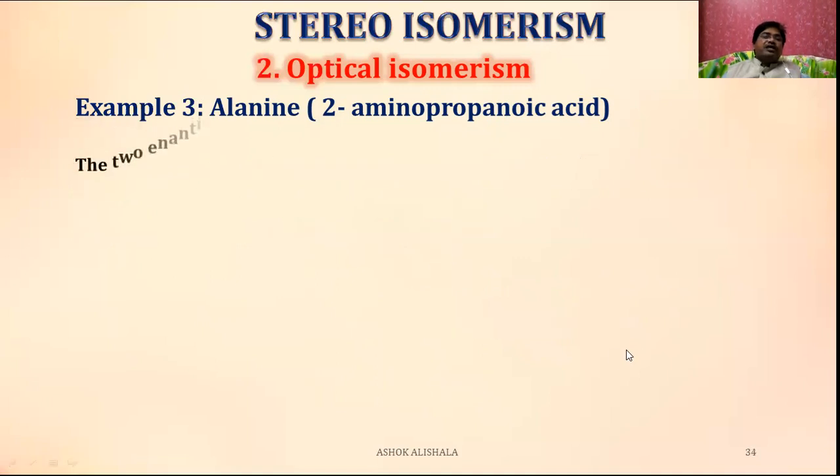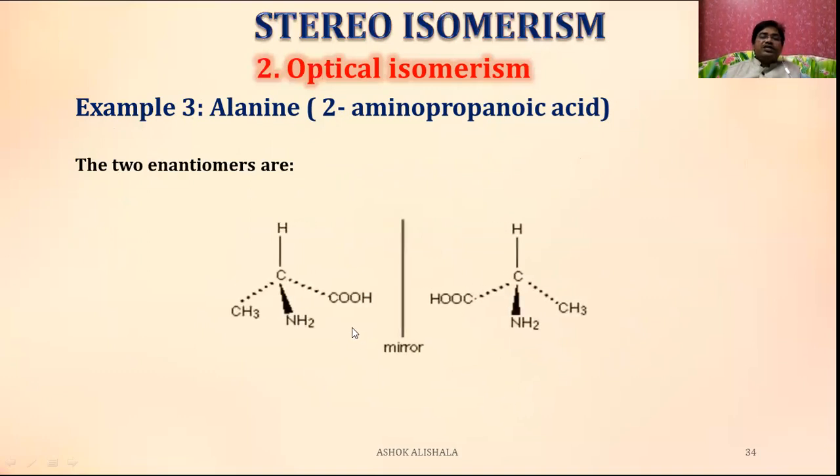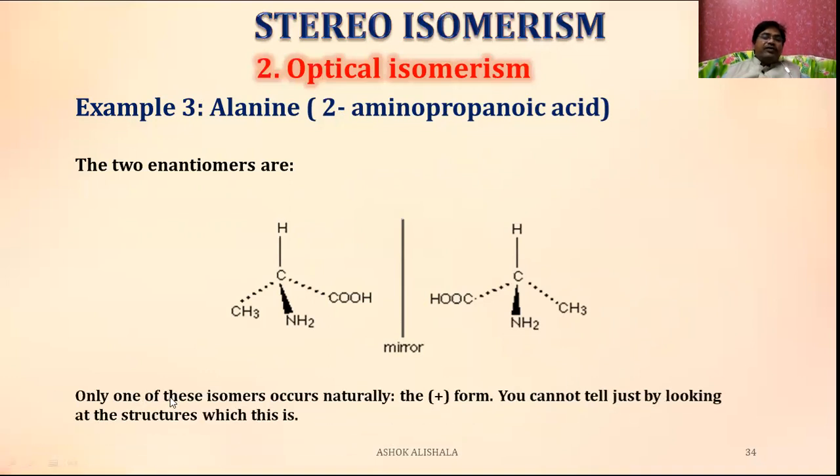And you remember the other one, the two enantiomers. See, these are the two enantiomers. While drawing this one, you write C here like this, COOH, and here C must be bonded like this. And only one of these isomers occurs naturally, the plus form. You cannot tell just by looking at the structure which one it is. That is determined experimentally.